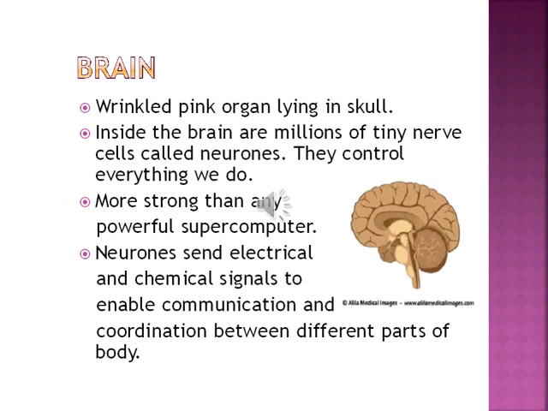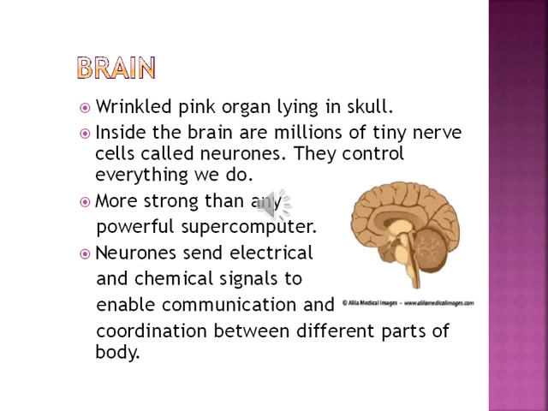Last but not least, the brain. The brain is the most important organ. If you talk about its structure, it is basically a wrinkled pink organ lying in the skull, and inside the brain are millions of tiny nerve cells called neurons. They control everything we do.